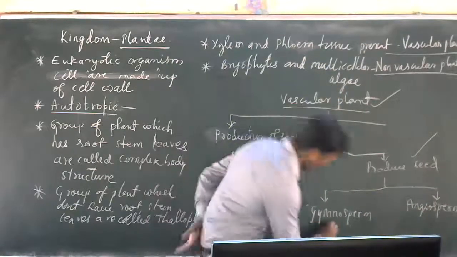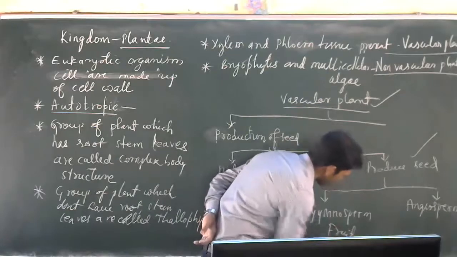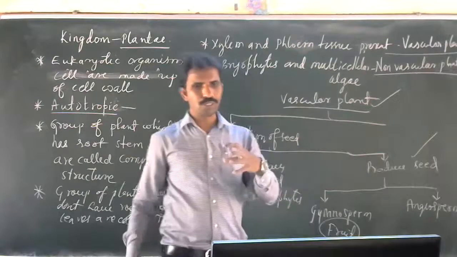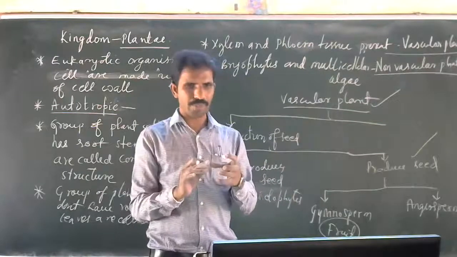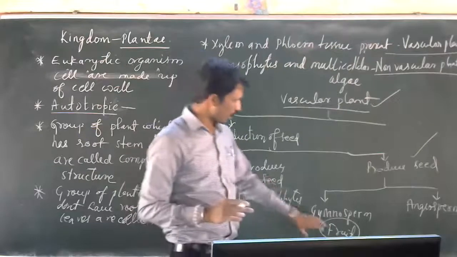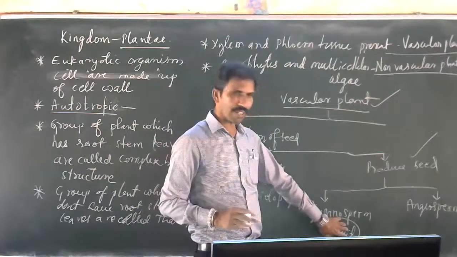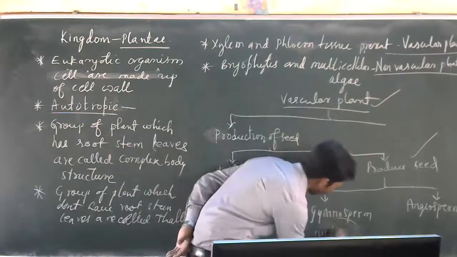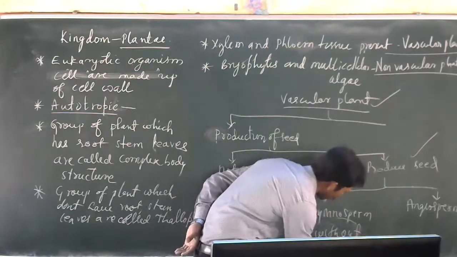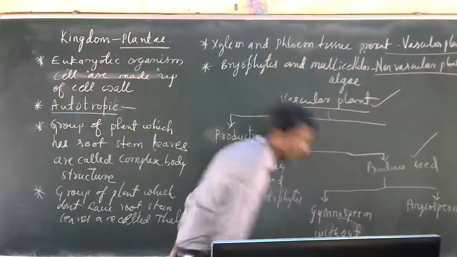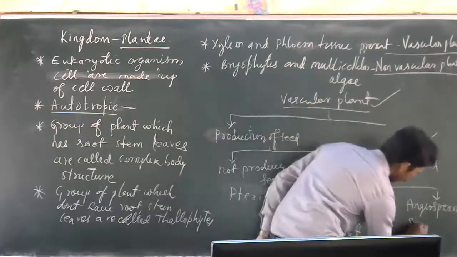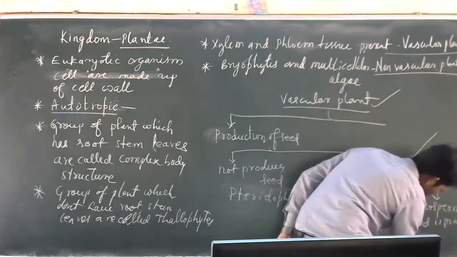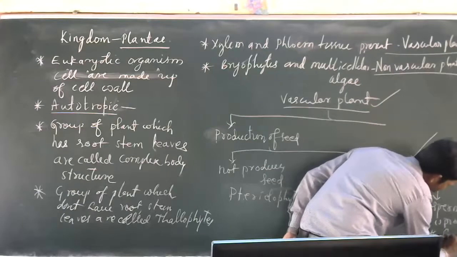In one, fruit is not produced; seeds are produced without fruit. In the other, fruit is produced, and inside every fruit there will be seed. So here fruit is absent, and there seed is produced with fruit. I hope you are getting my point.